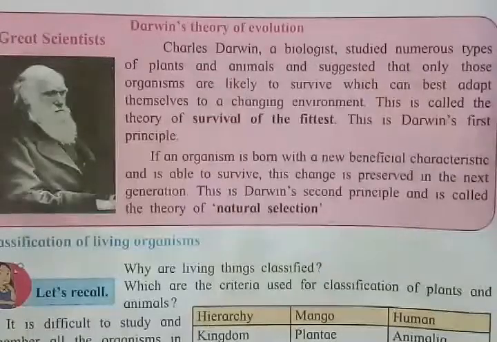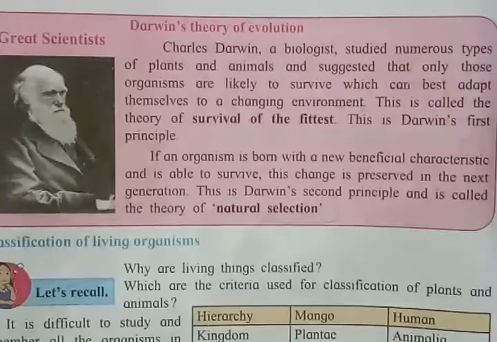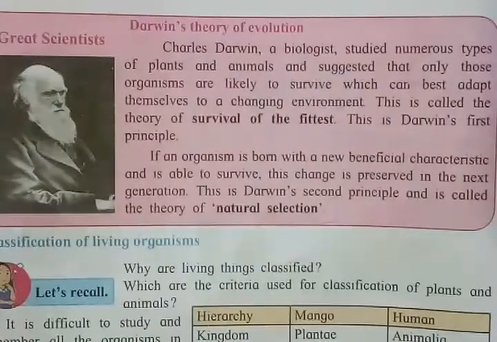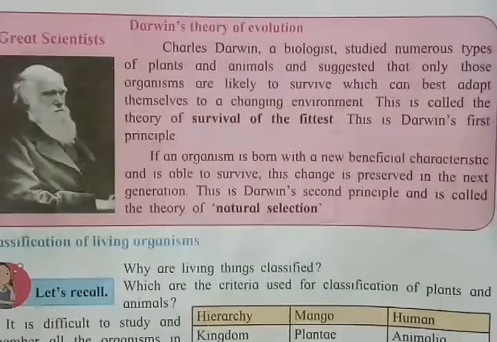Okay, so now next here, Darwin's theory of evolution is given. It has two principles. The first one is survival of the fittest. Now what does this principle say?